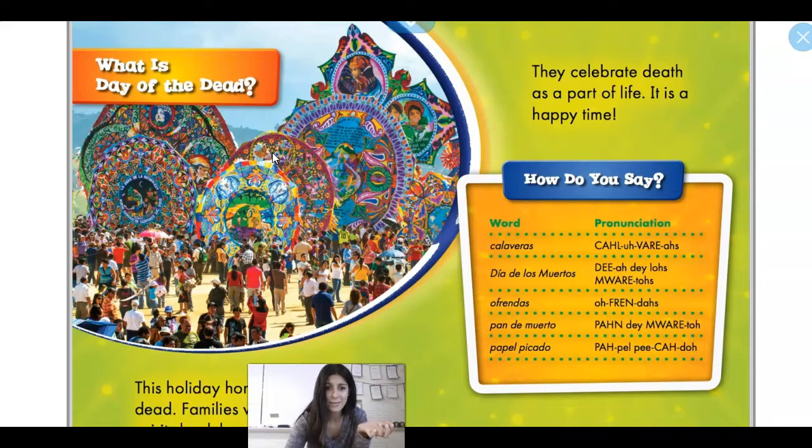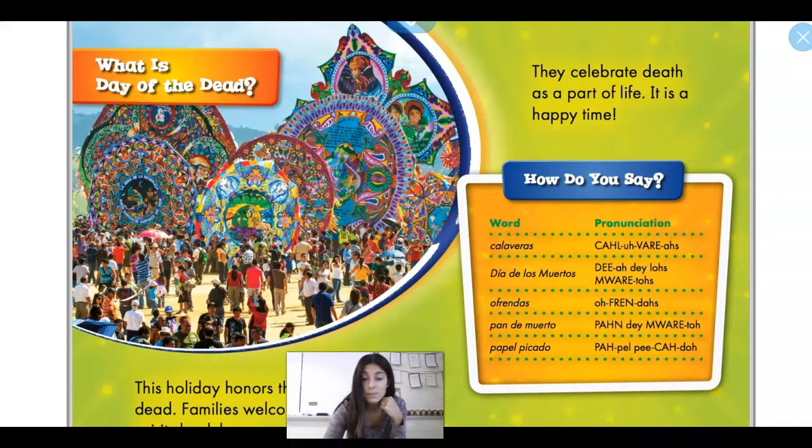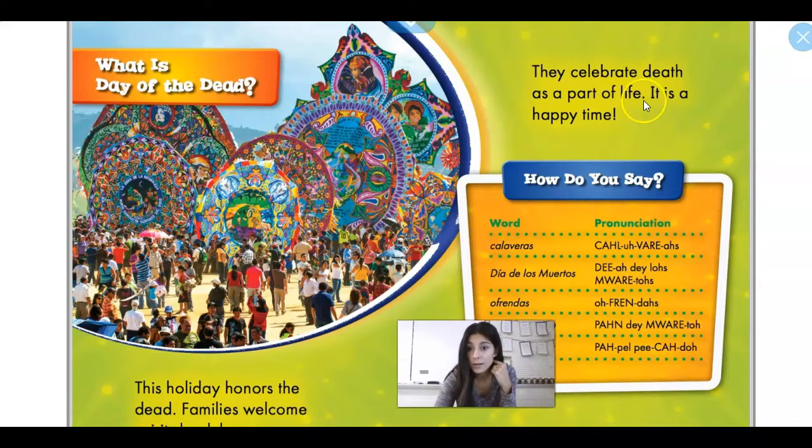What is Day of the Dead? This holiday celebrates or honors the dead. Families welcome spirits back home. They celebrate death as a part of life. It's a happy time. You can see all this celebrating going on for the Day of the Dead.